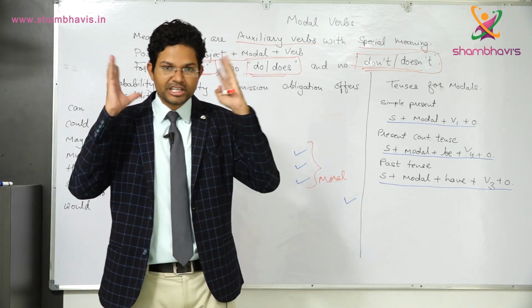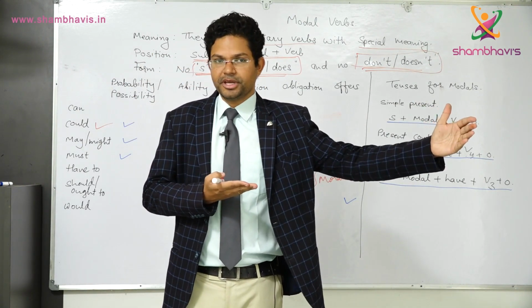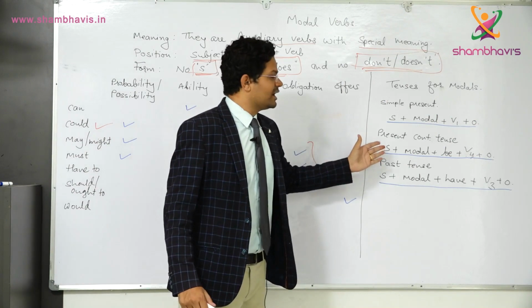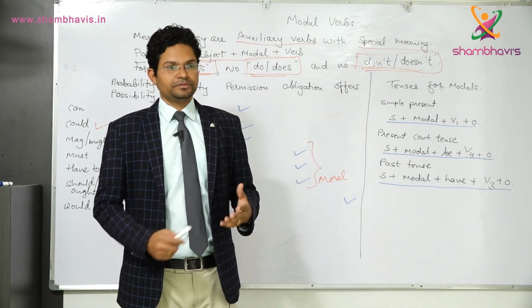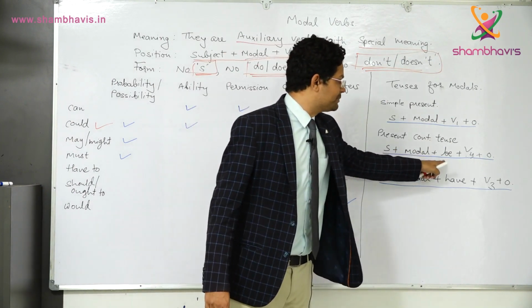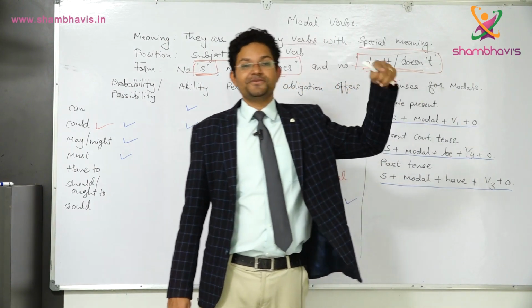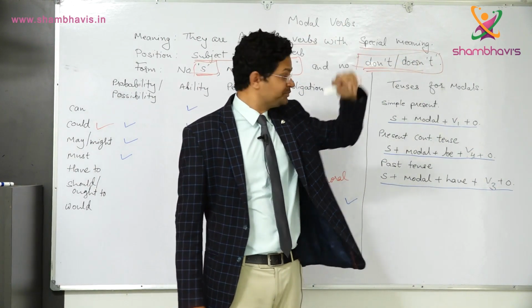When we think of continuous tense, what do you remember? It means the action is going on. Okay, now with modal, how can we use continuous tense? The format is very clear here: subject plus modal plus be plus V4 plus object. V4 means the ing form of the verb. That is the fourth form.